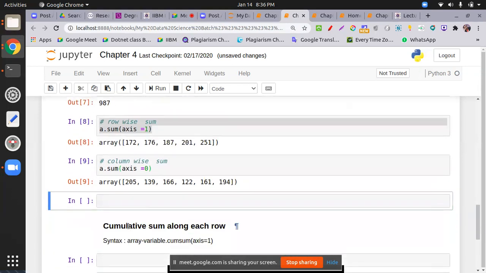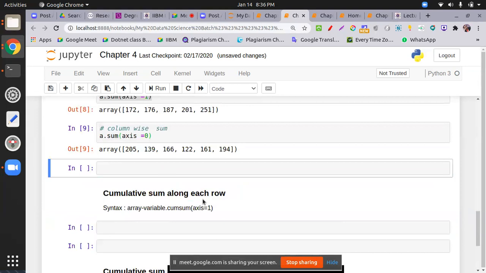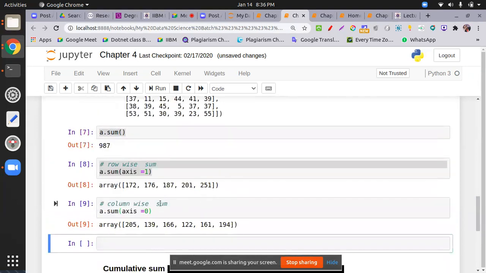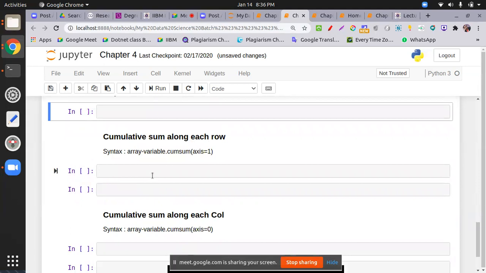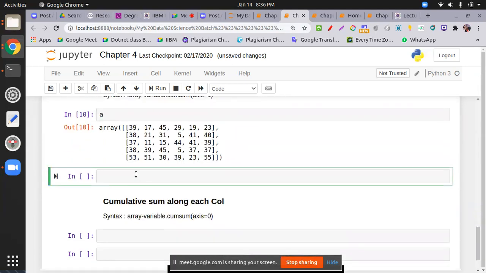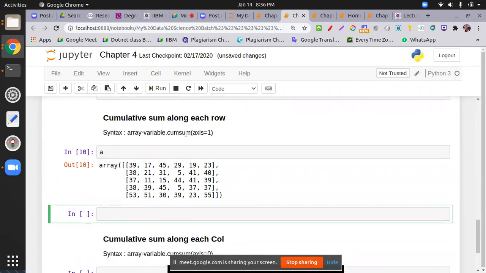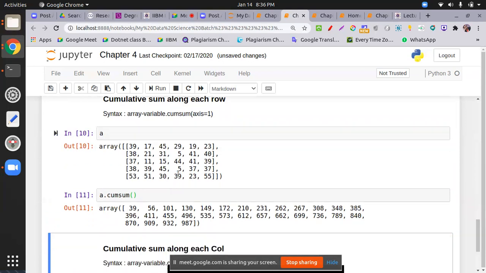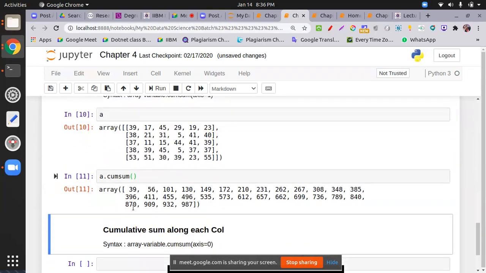Simple. Okay. Now, cumulative sum. What is cumulative sum? You will give me the answer. Okay, I will give the output. What I have, a equal to this one. I just put, first of all, no axis. I just put a dot cumsum, cumulative sum. Okay, so this is my matrix and this is my output.